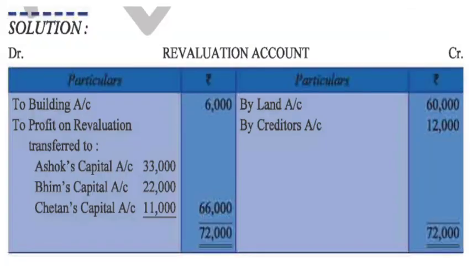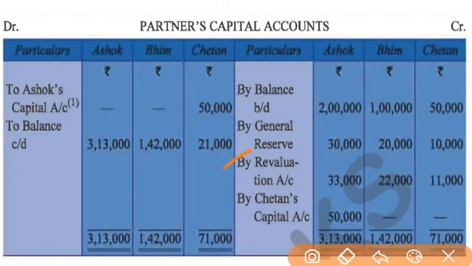Now next thing we will do, the revaluation profit or loss. Profit will be on credit side and loss will be transferred on debit side. So here we are having profit, it will be transferred to credit side by revaluation account 33,000, 22,000 and 11,000.